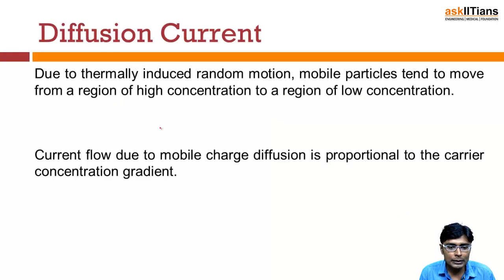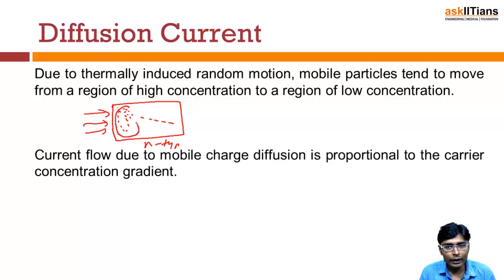I mean to say, suppose we have an N-type material, and we apply heat on one side. There will be more electrons generated on the side nearer to where we applied the external temperature.